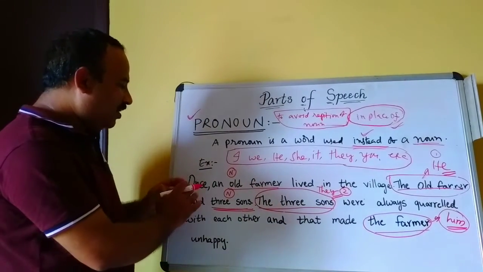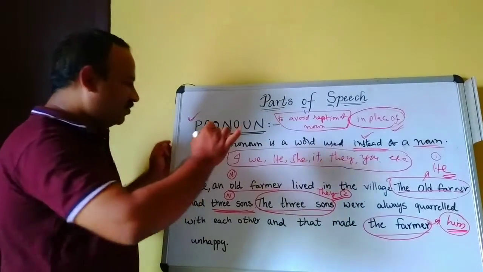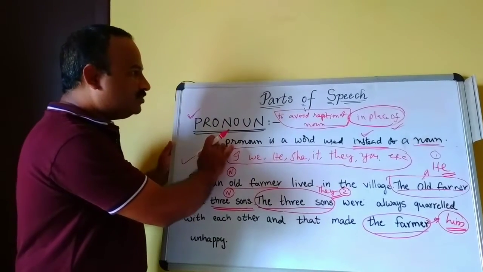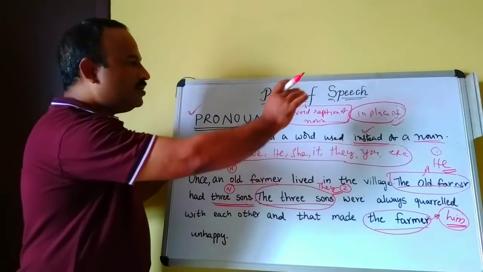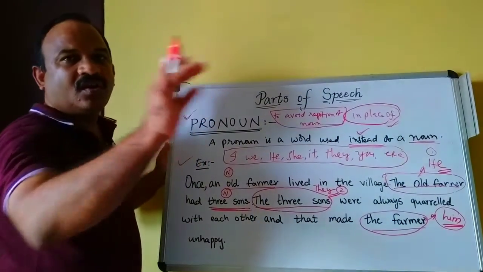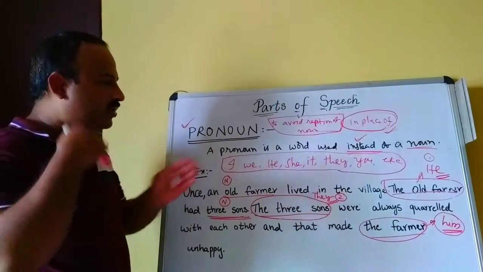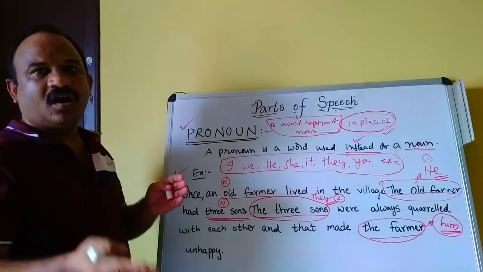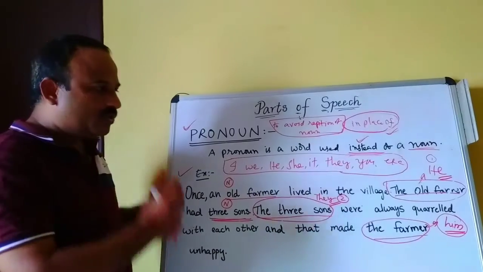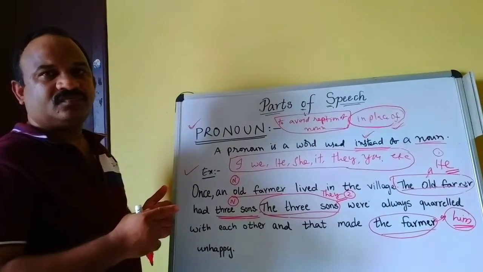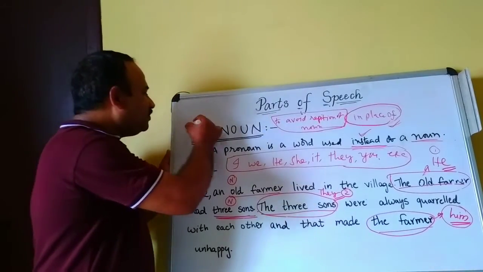So we must learn, a pronoun is a word used instead of a noun. Every time you should not use noun. Always you should use pronoun instead of noun. That is about pronoun.